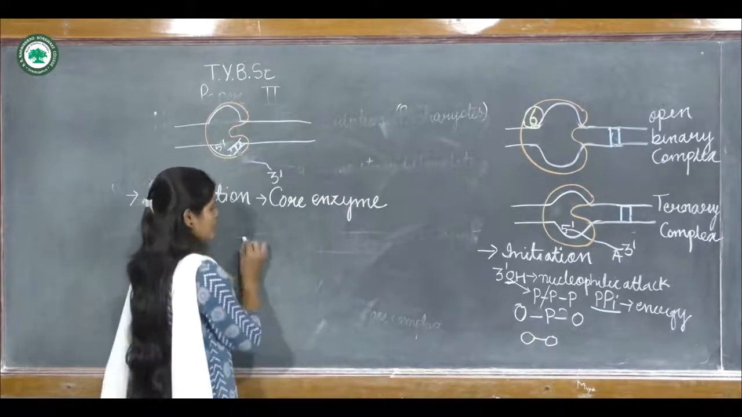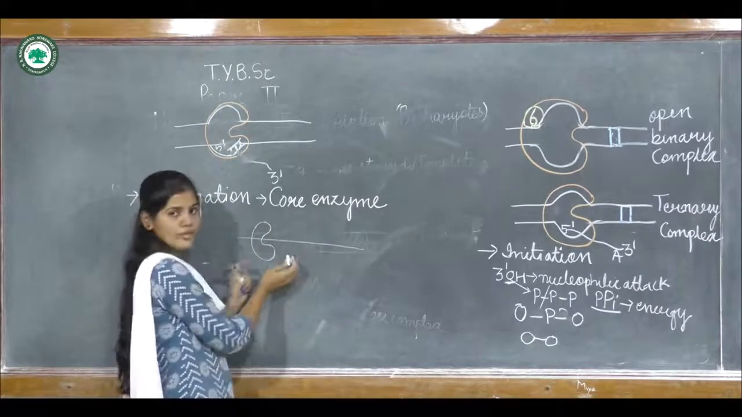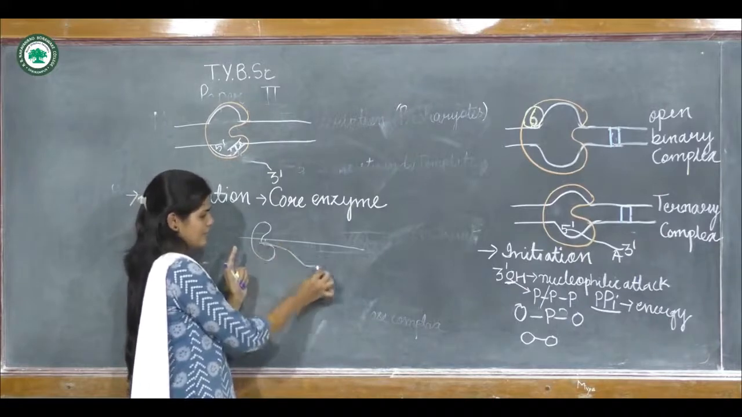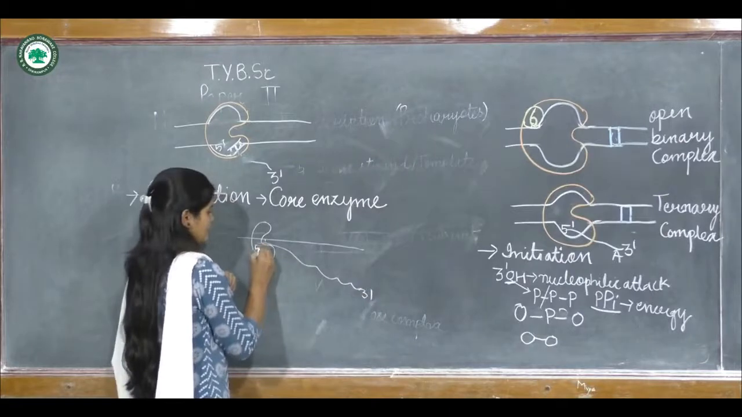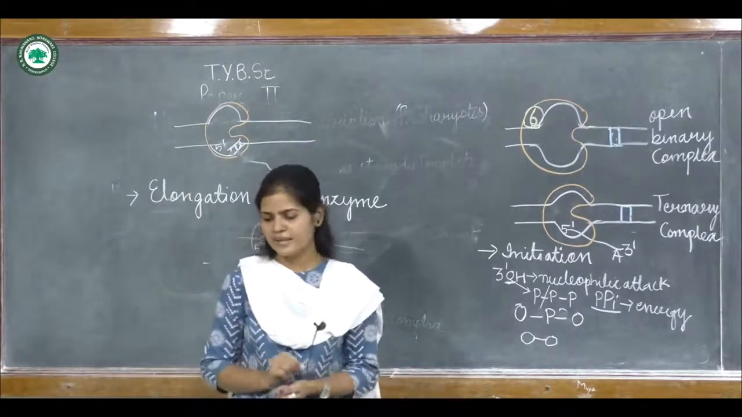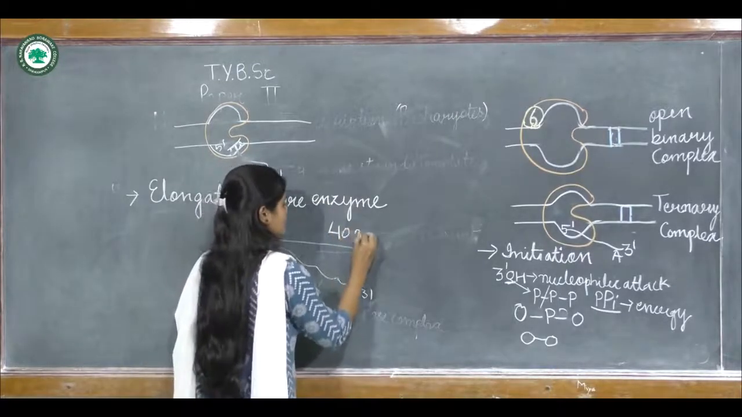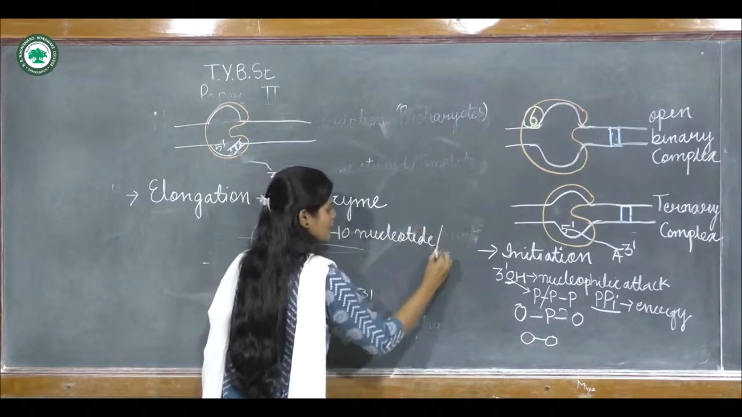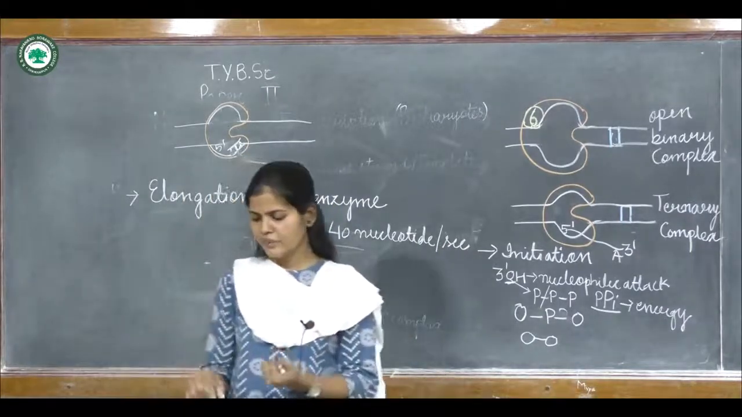Now this core enzyme will carry out elongation. What will it do? It will move along the DNA strand. Now what will be happening? This RNA polymerase is moving forward, and the RNA strand will be extending. This elongation takes place at a rate of 40 nucleotides per second. The rate of synthesis of the RNA will be 40 nucleotides per second.